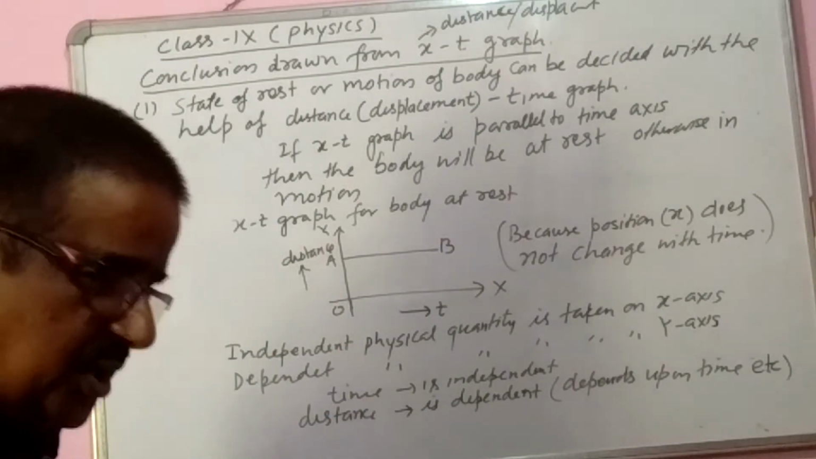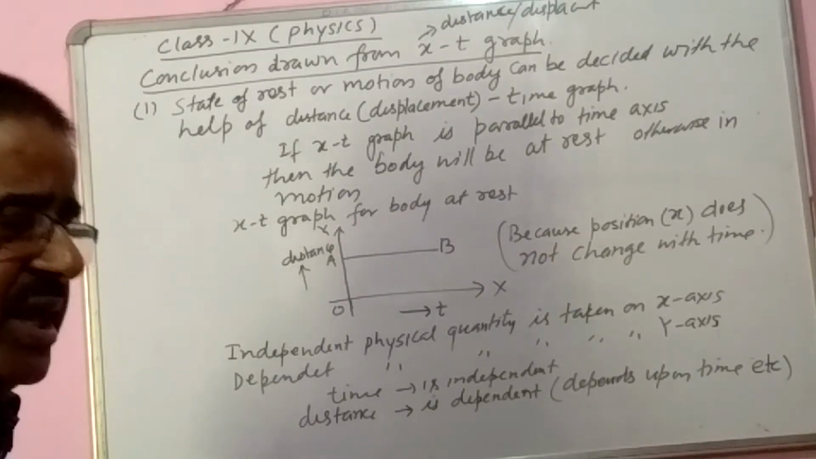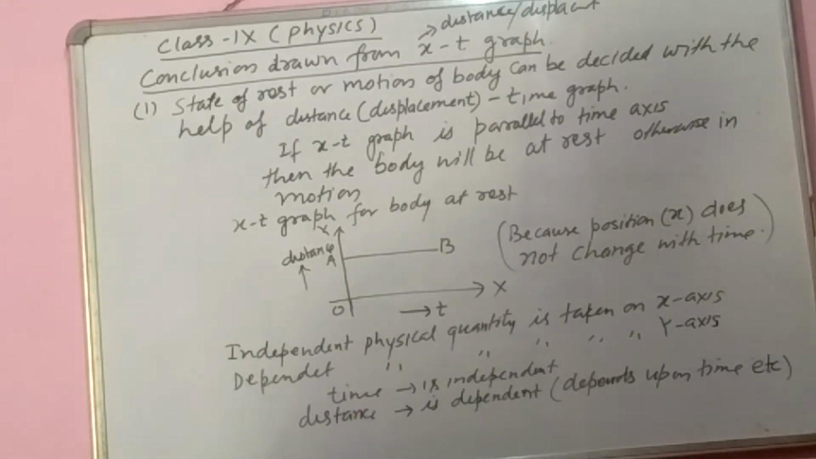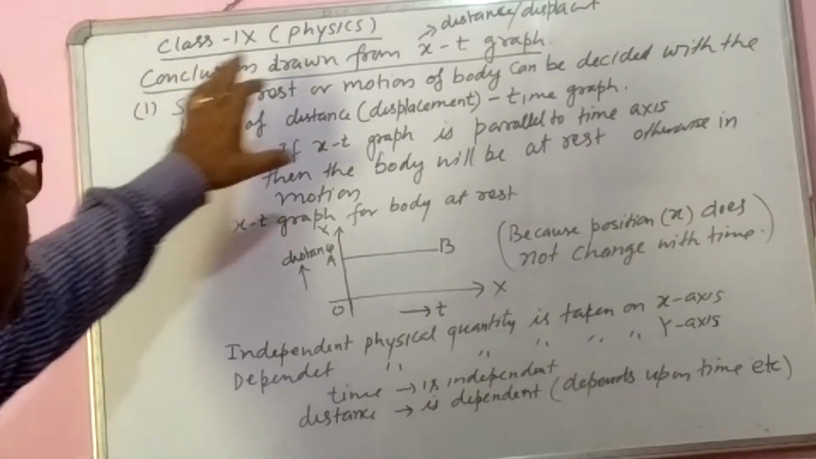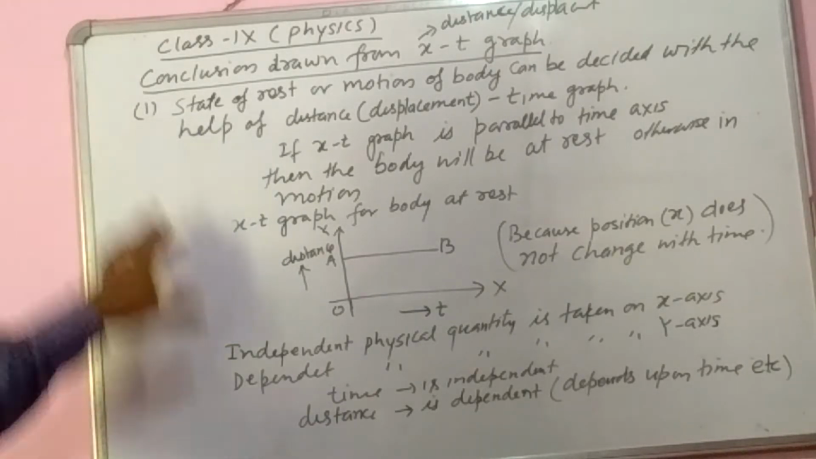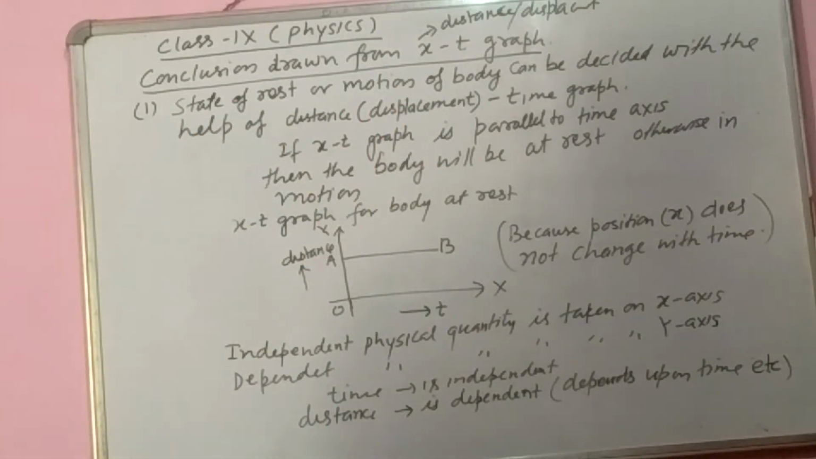If you know the conclusions drawn from the graph, xt graph, vt graph, at graph, force time graph, there are so many graphs. So what conclusion can be drawn from the distance time graph? So here, from distance time graph, the first conclusion that can be drawn is that the state of rest or motion of the body can be decided with the help of this graph. On looking over the graph, we can decide that the body is at rest or it is in motion.